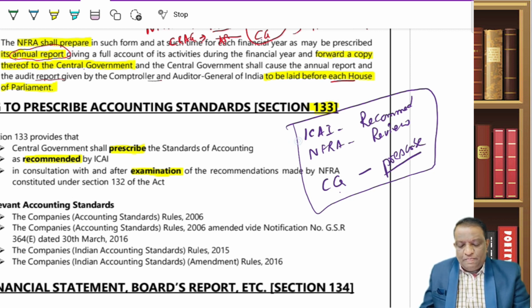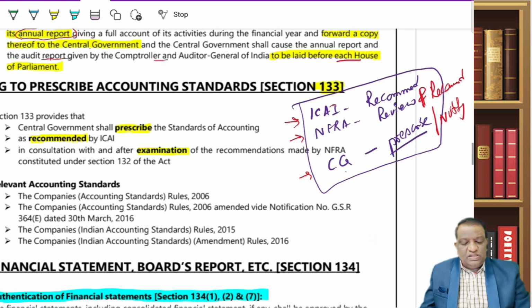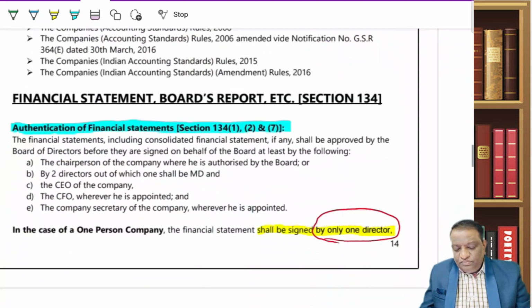So to summarize, how do accounting standards come into picture? ICAI is the first one who would recommend, which will have to be reviewed by NFRA, and then based on the recommendation of NFRA, it will be prescribed by the central government. So prescribe, or as I said, notify, and review and recommend. They will recommend it to the central government. This is how your accounting standards would come into the picture.